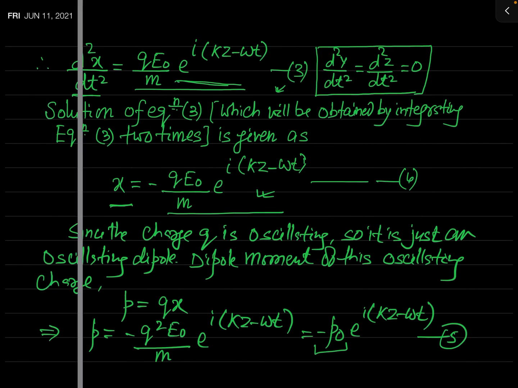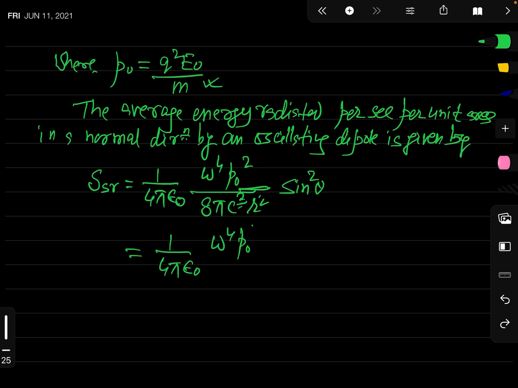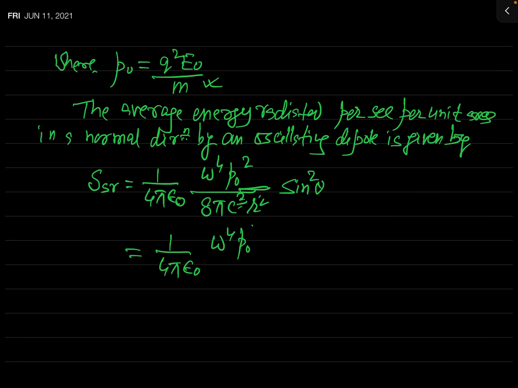So what is theta? You have seen in that figure, and this is the famous formula for the energy radiated per second per unit area by an oscillating dipole. Now we have defined the value of P naught here. So let us substitute the value of P naught in this equation. So you may write this is 1 over 4 pi epsilon naught, omega 4, P. We have to substitute the value of P naught now. So what will be at the place of P naught?